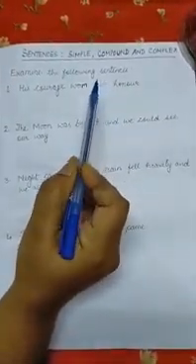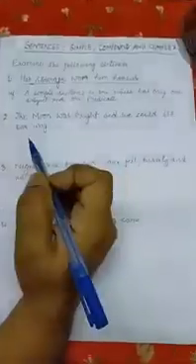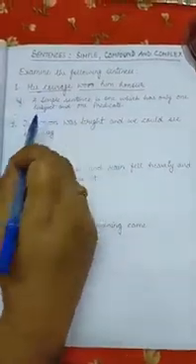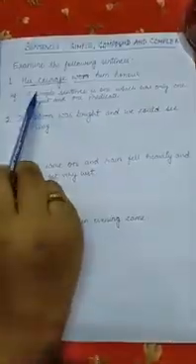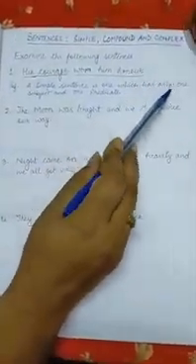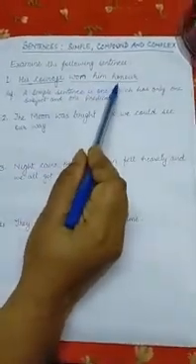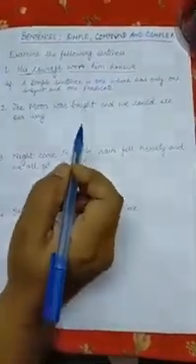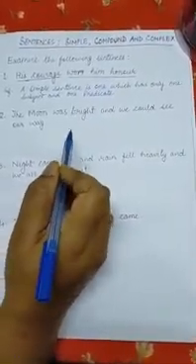Such a sentence is called a simple sentence. So the definition of a simple sentence is, a simple sentence is one which has only one subject and one predicate. Or in other words, we can say a simple sentence is one which has only one finite verb.